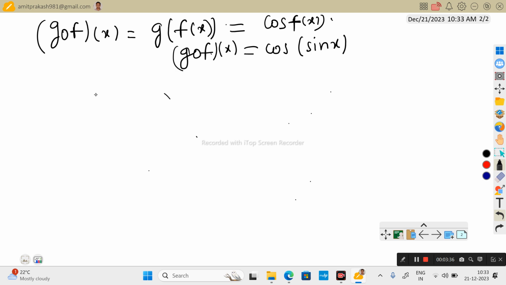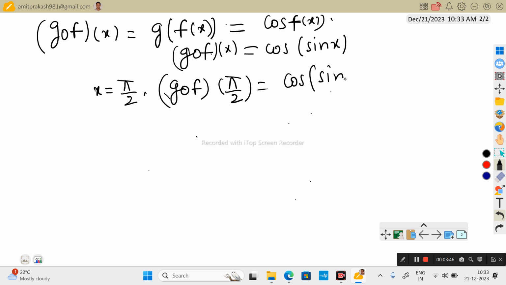And if we find it at x equals pi by 2, g of f(pi by 2) equals cos of sin(pi by 2), sin(pi by 2) is 1, and this becomes cos 1. This is the value of (g o f)(pi by 2).